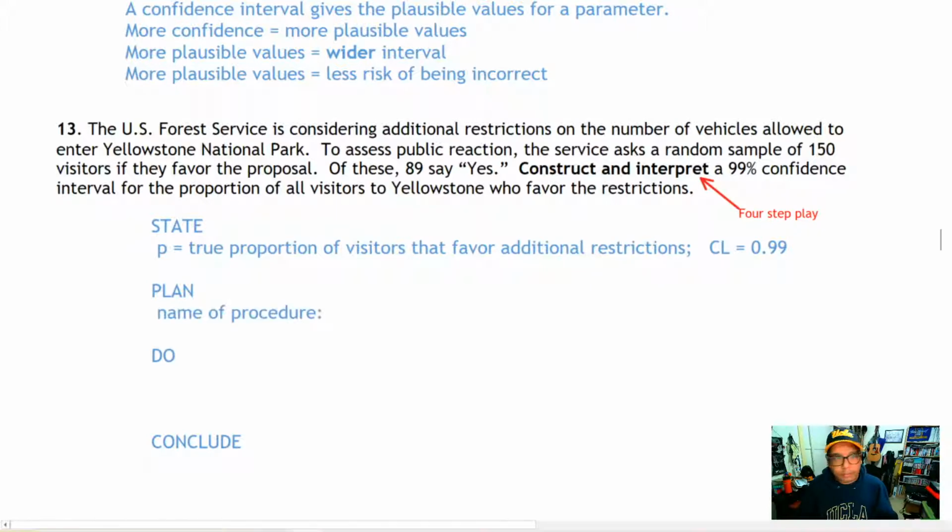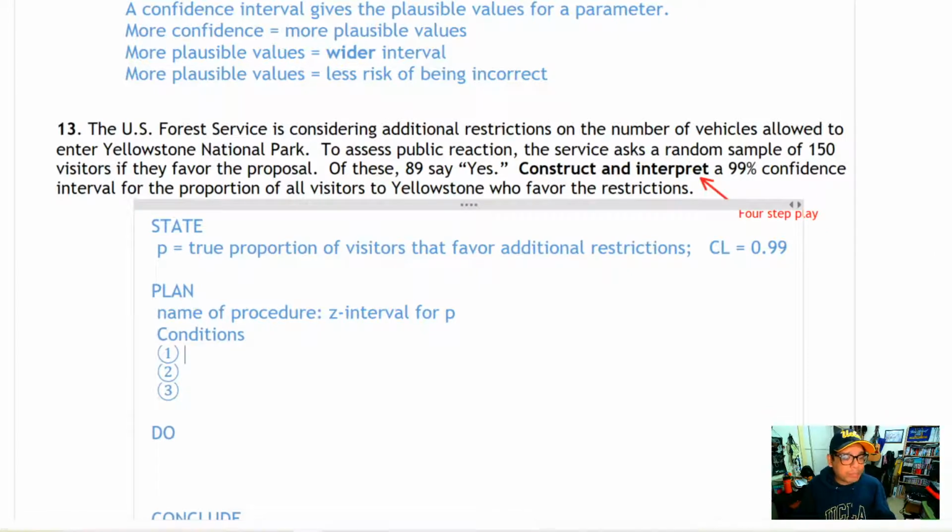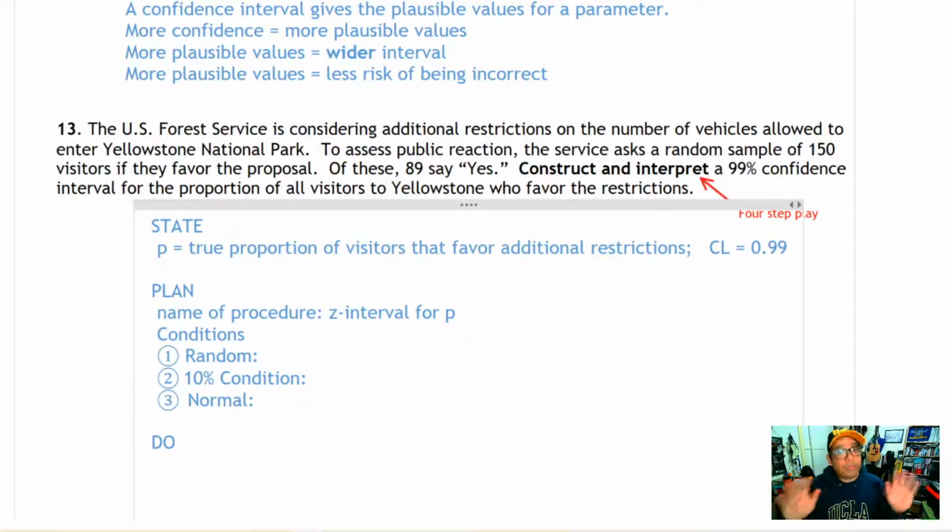Now we have the plan. The name of this procedure is a Z interval for P. I like to put the name of the curve we're going to use, the Z curve, because we're dealing with proportions, and the parameter we're estimating, so a Z interval for P. Now remember, we have three conditions: random, the 10% condition, and the normal condition. Normal doesn't mean normal as in we always do it, but normal as in the normal curve.